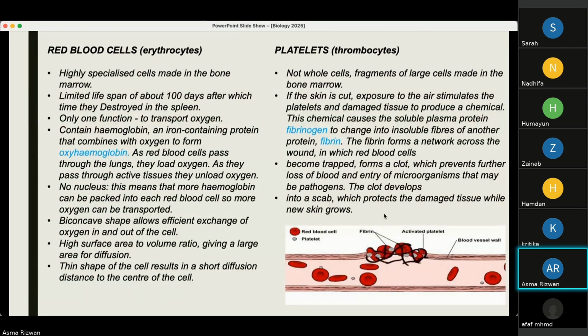Basically, they form a net across the wound. That net traps red blood cells. It forms a clot, which prevents further loss of blood and entry of bacteria or microorganisms or dirt into our blood system or into our circulatory system. This clot over time develops into a scab, which protects the damaged tissue while new skin grows.